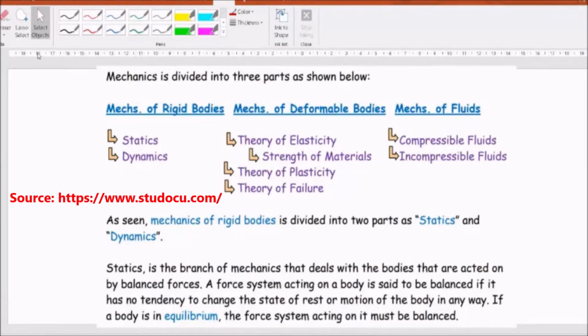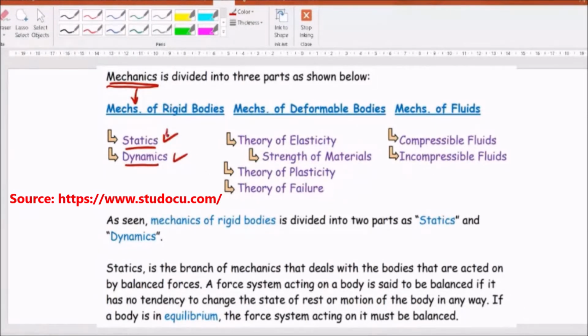Mechanics, when I say it, is a general term. It could be statics, it could be dynamics, it could be related to theory of elasticity, plasticity, anything. It could be related to fluids and so on. But mechanics, when I relate it based on the rigid body concept, then it is called statics and dynamics.